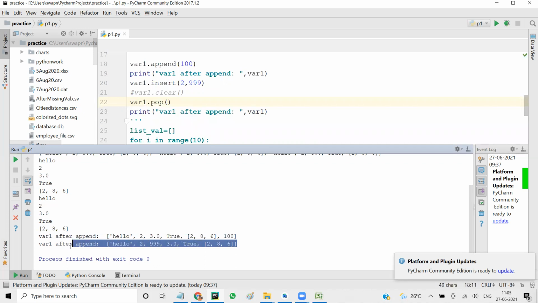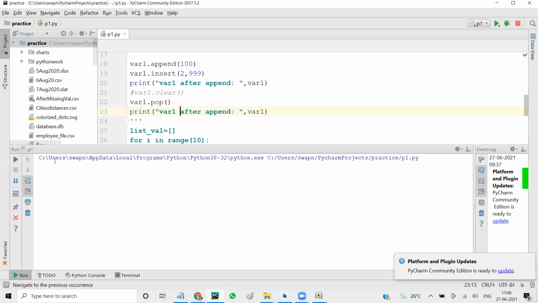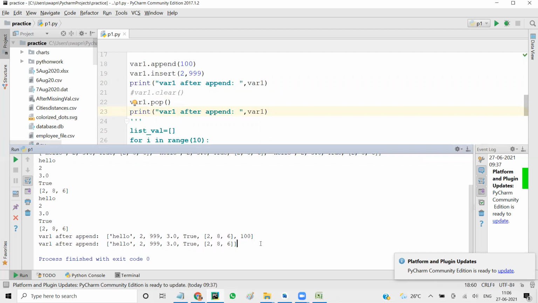Before pop, it was this. After pop, you get this. So pop will remove the last element.